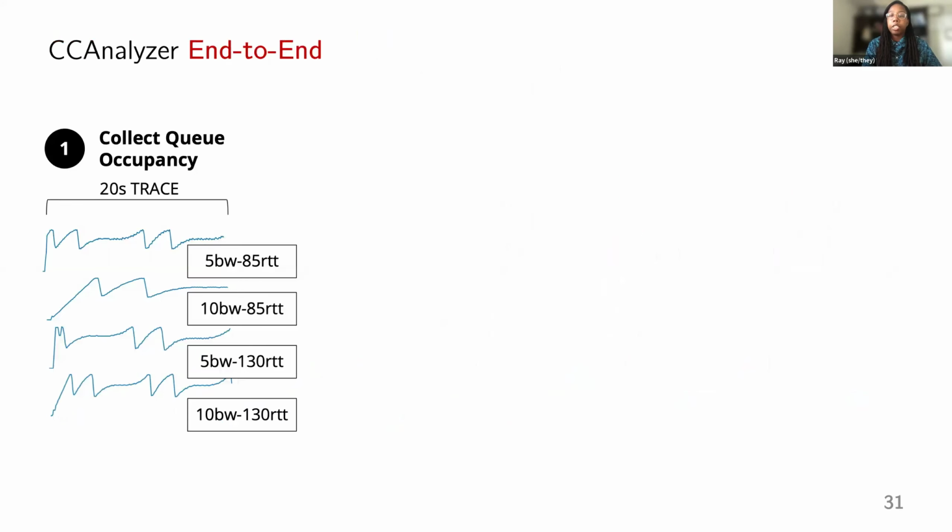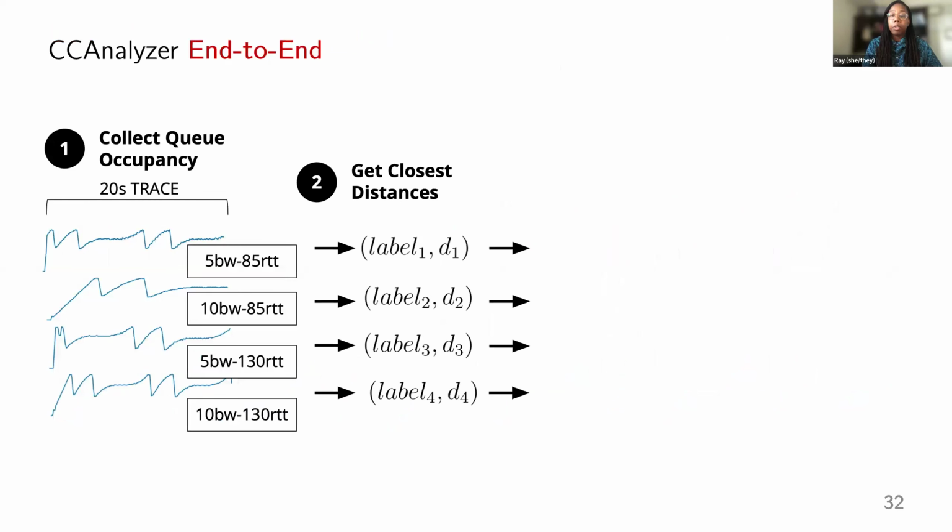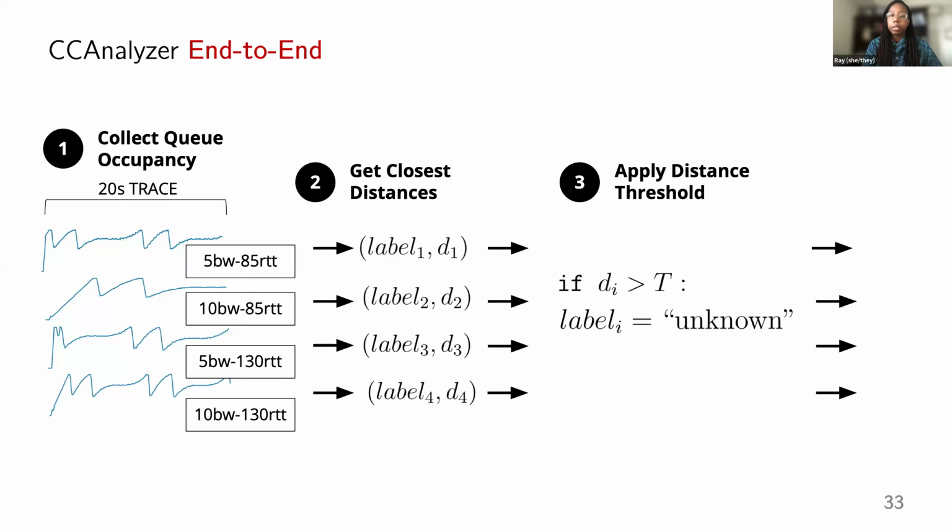I'm briefly going to describe how CCAnalyzer works end-to-end, but I don't have time to go into any detail, so please read our paper. First, we collect 20-second queue occupancy traces for 4 network settings for a particular website we want to classify. Next, we compute the distances for each of these samples to the closest training sample for those same settings. Now we have the closest label and the distance to that label for each of these 4 samples.